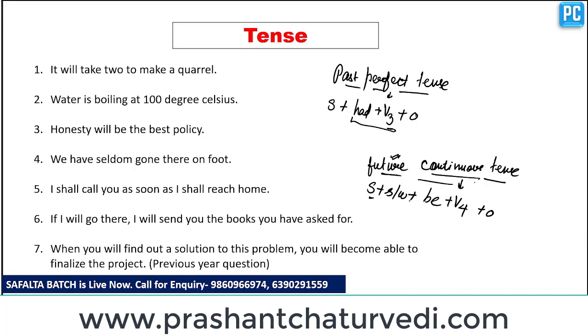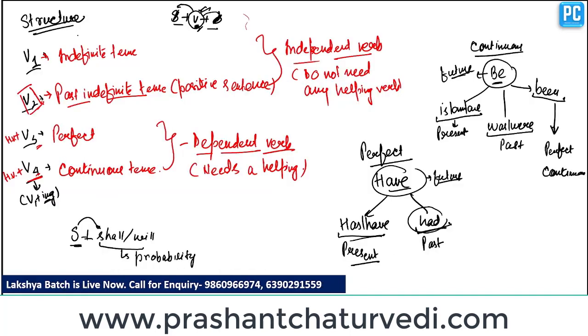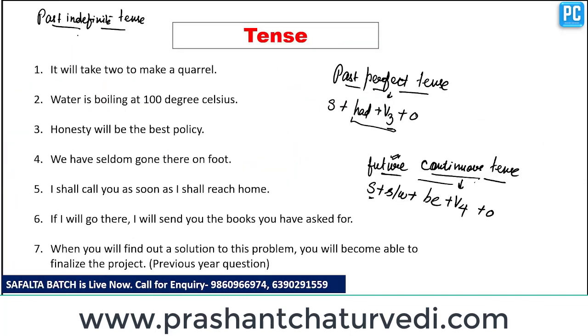Clear? If I say we have to construct past indefinite tense, we have already learnt that past indefinite tense takes V2.